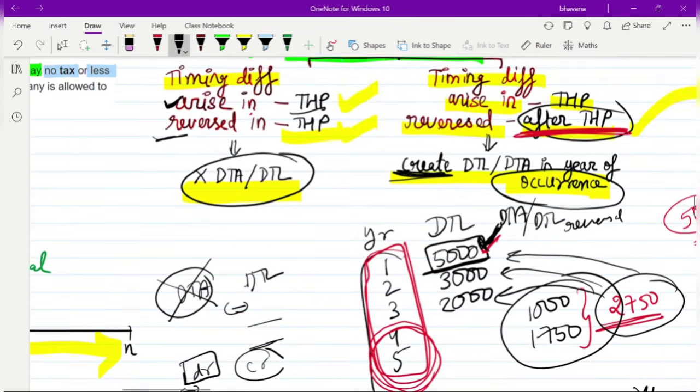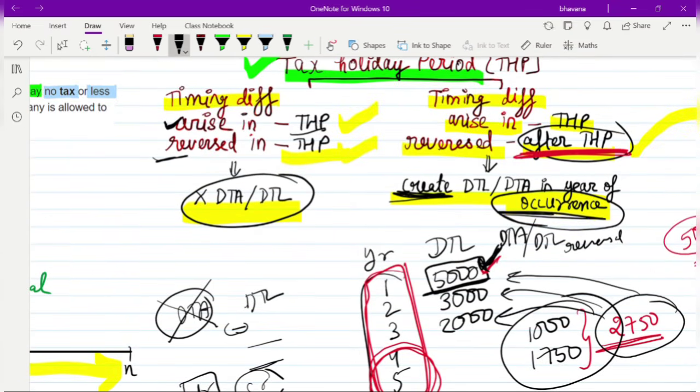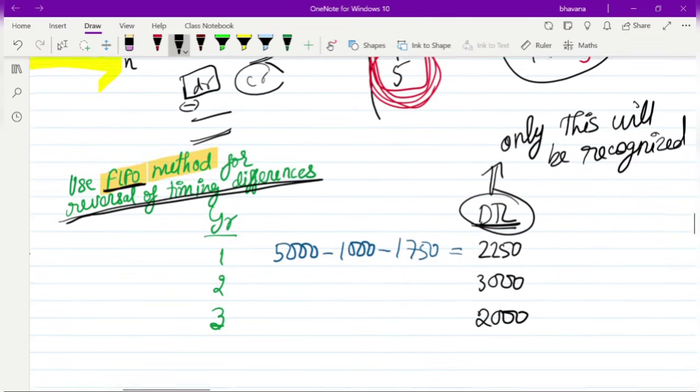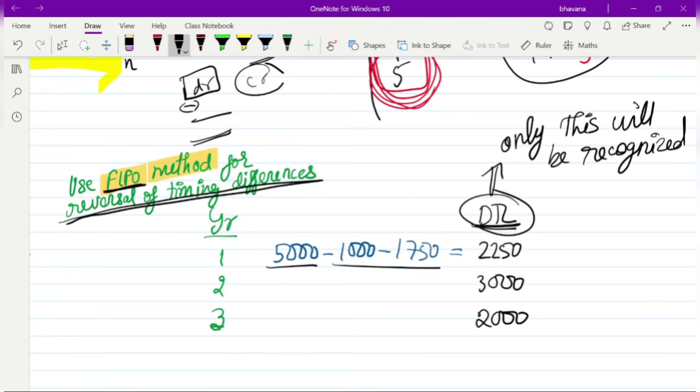So, how much is the DTL that you should create every year? DTA or DTL should be created in the year of occurrence itself. Out of this 5,000, 2,750 is getting reversed, so no DTA or DTL for that. The remaining 2,250 for the DTL shall be created in the first year. In the second year, 3,000 will be there. Is anything out of the 3,000 getting reversed in the tax holiday period? No. So for the whole 3,000 you can create a DTL in the second year.